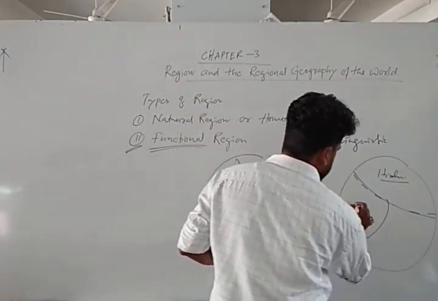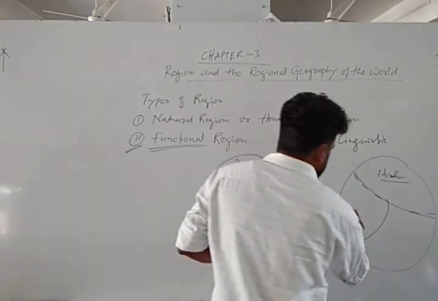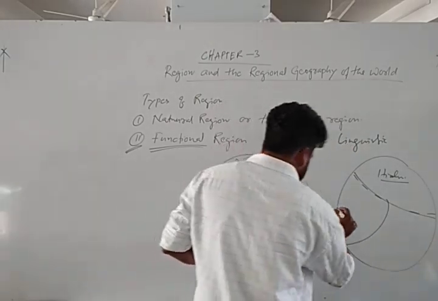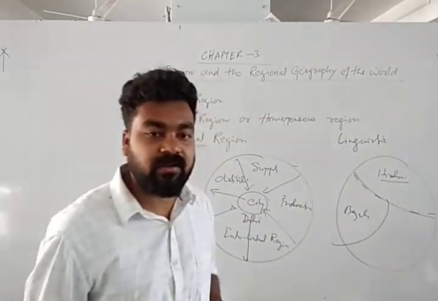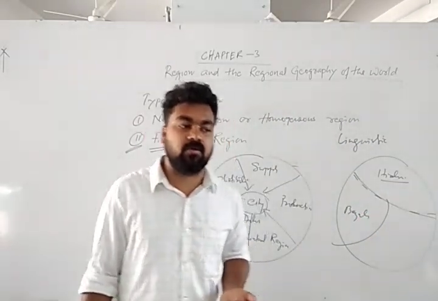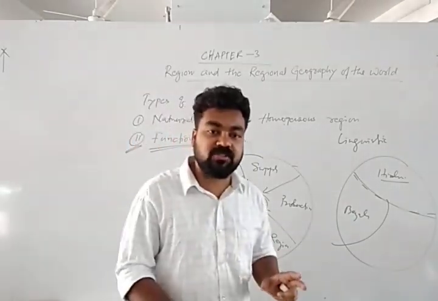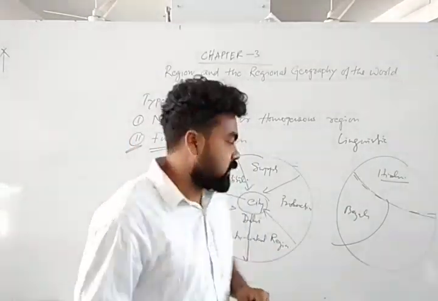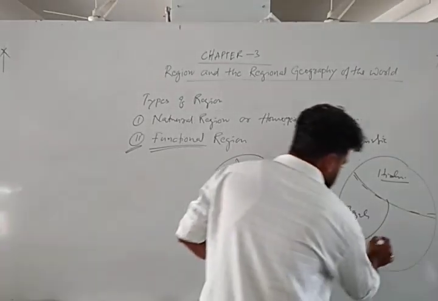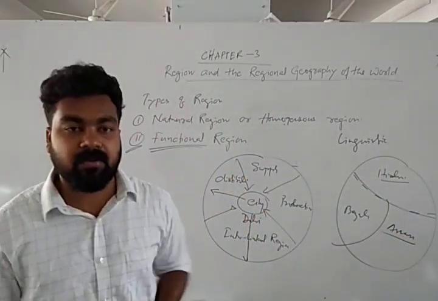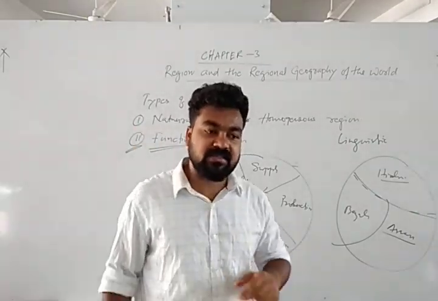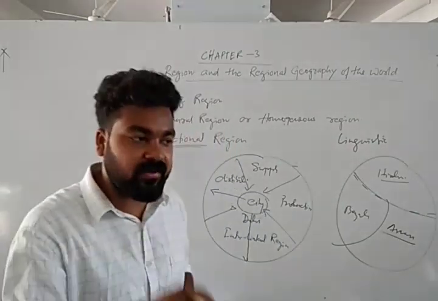In this Mumbai area, suppose the Marathi language is spoken. Suppose here Bengali in the West Bengal region, Sikkim, Darjeeling. So that area consists of a Bengali speaking region. That region is a similar region on the basis of that language. Again, suppose here regarding Assam, from Upper Assam to Lower Assam to Bodoland, that means the Assamese linguistic region. That is a natural region.